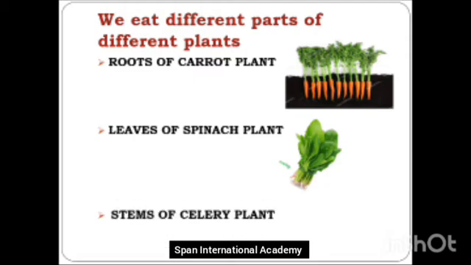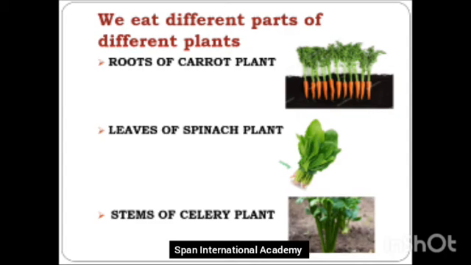And we even eat stems of a plant. Now you might be telling, ma'am, how can we eat stems? But there's a plant of which we eat the stems. Can you see it? Here it's written stems of a celery plant. Now what is celery? Celery is similar to coriander. Next time when mama is chopping coriander in the kitchen, you have to go and see her. She is even chopping the stems along with the leaves of coriander. So we even have the stems of a celery plant. In this way, we eat different parts of different plants.